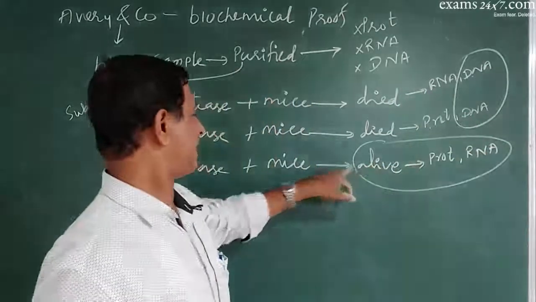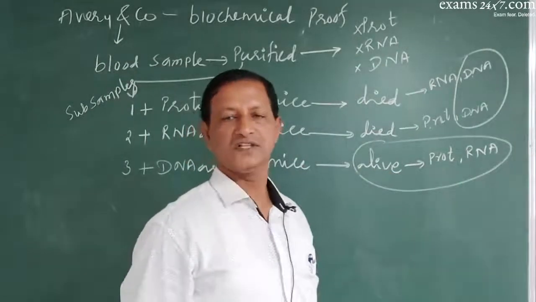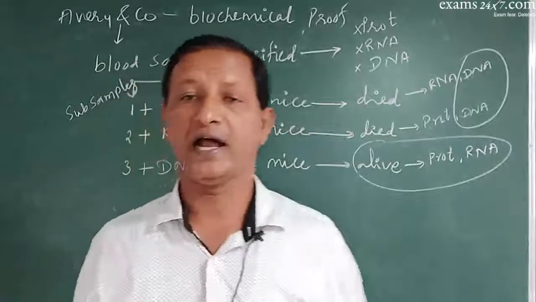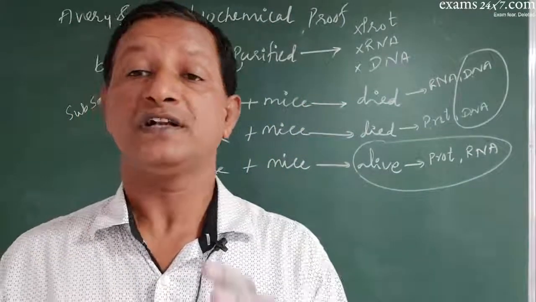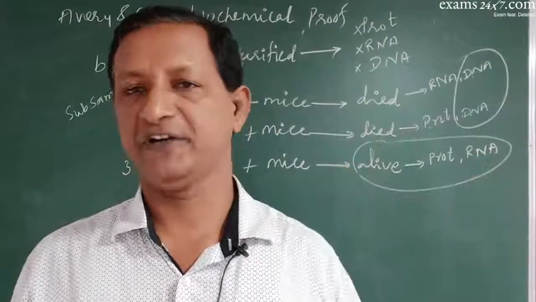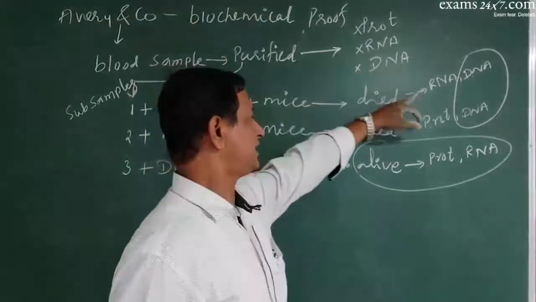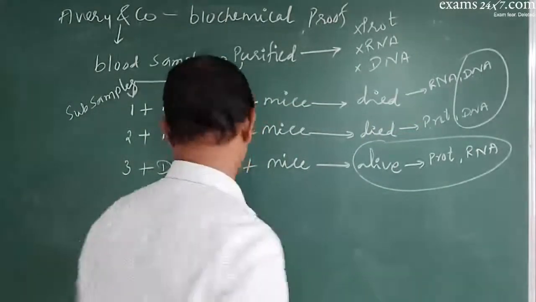In this case, mice remained alive because DNA was not there. Thus, they finally concluded that the transforming principle which was named by Griffith is nothing but DNA. So DNA was considered to be the genetic material.